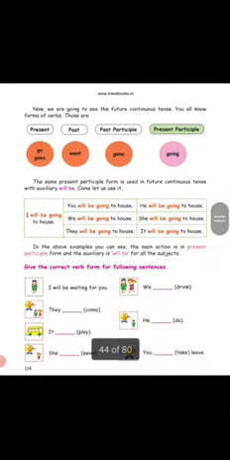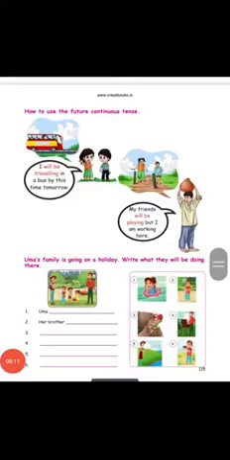Okay, I will be waiting for you. They will be coming. It will be playing. She will be swimming. We will be drinking. He will be doing. You will be taking leave. How to use the future continuous? I will be traveling in a bus by this time tomorrow. Tomorrow the action will be going on. So that's what they have given here. My friends will be playing, but I am working here.